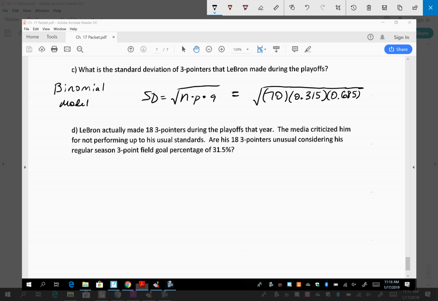So a mental check, if you're doing this and you're not just zoned out, is that these two probabilities should add to 1. If they don't, then I know something is incorrect. Okay? So what is the standard deviation? 3.89. Okay. Don't forget your units. This is still 3-pointers. Any questions on finding the standard deviation? Pretty good?